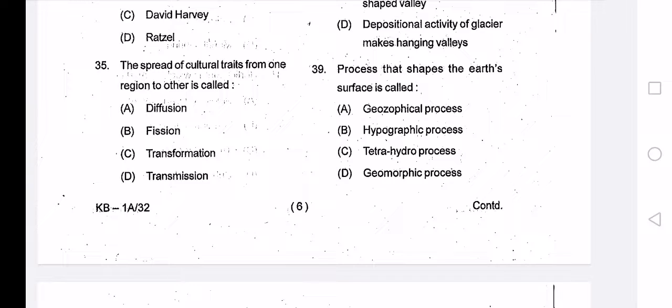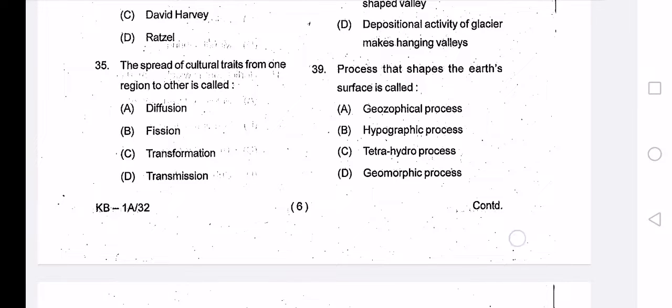Examples of endogenic or internal processes are mountain building forces, earthquakes and volcanism. Examples of exogenic processes are wind, waves, water.